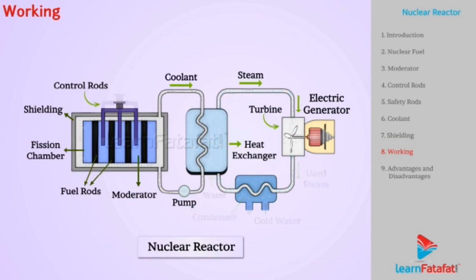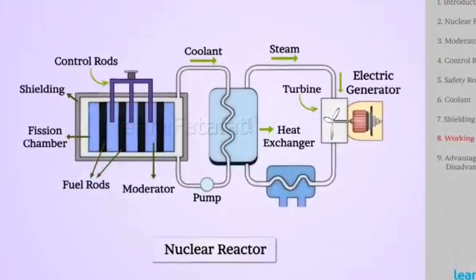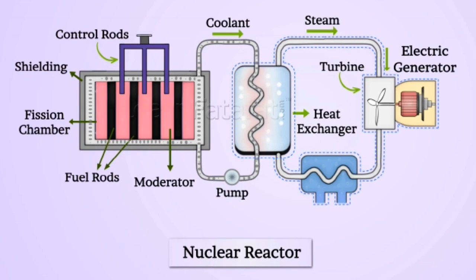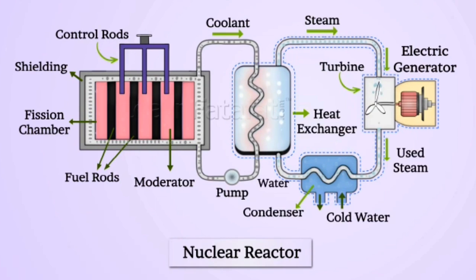Working. The cadmium rods are slowly removed so that slow-moving neutrons can cause fission of uranium-235 nuclei, generating energy. In the primary loop, coolant absorbs energy. The energy is transported at high temperature and pressure to the steam generator in secondary loop where evaporation of water takes place. Evaporation provides high pressure steam to operate the turbine and in turn drives the electric generator. The low pressure steam from the turbine is cooled and condensed to water and forced back into the steam generator.